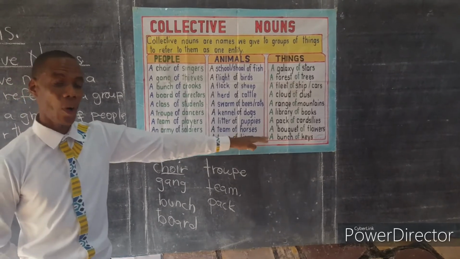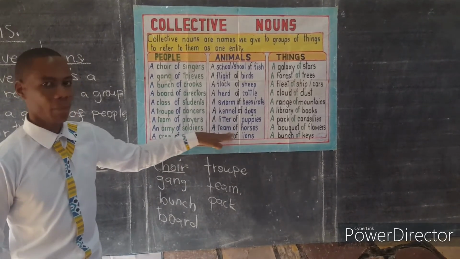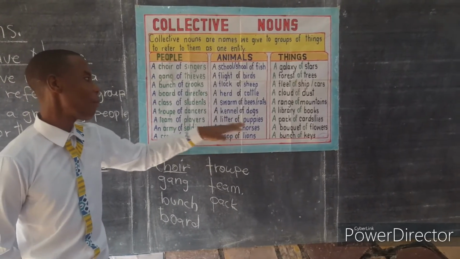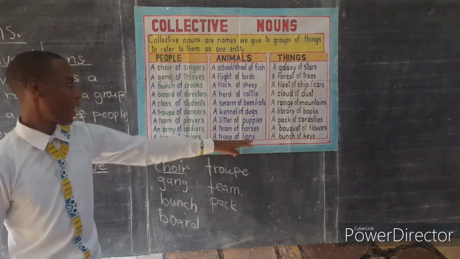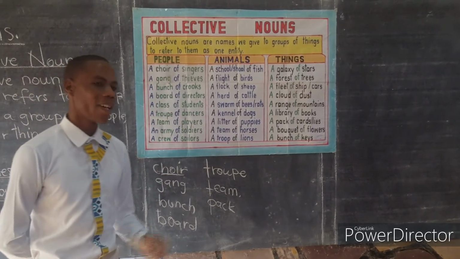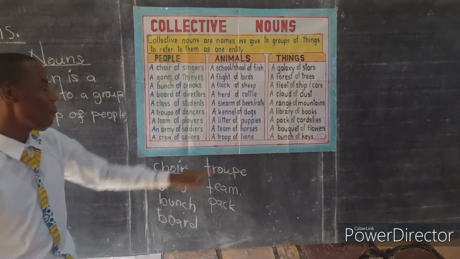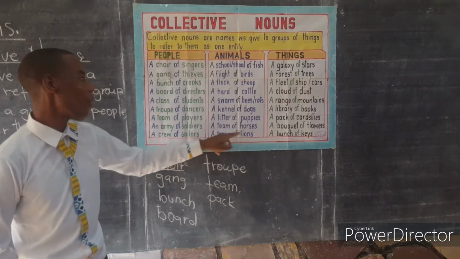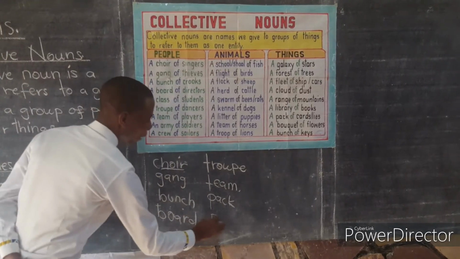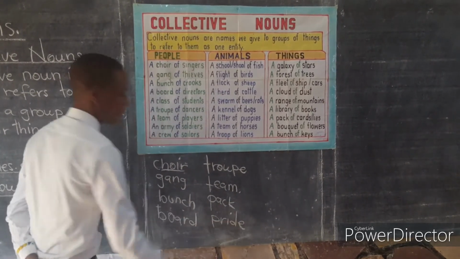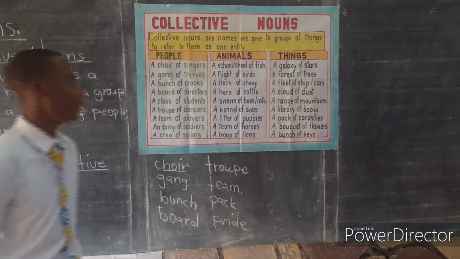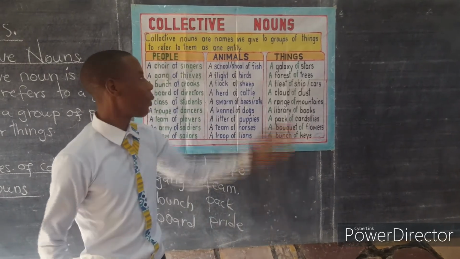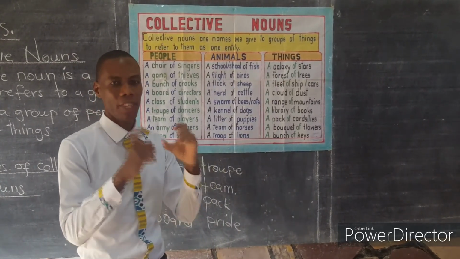Horses. When you see a group of horses, it is a team. The collective noun to use for horses is a team. A team of horses. Lions, we've got two collective nouns that we use for them. You can say a troop of lions, or a pride of lions.